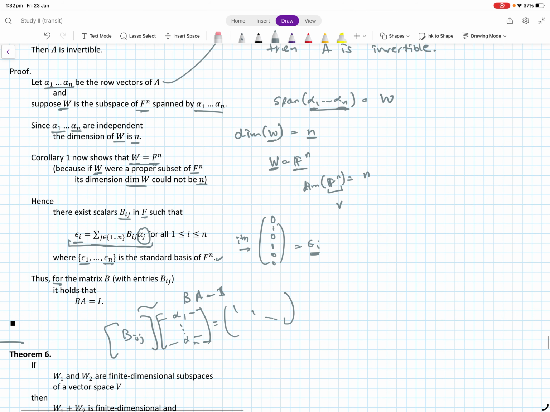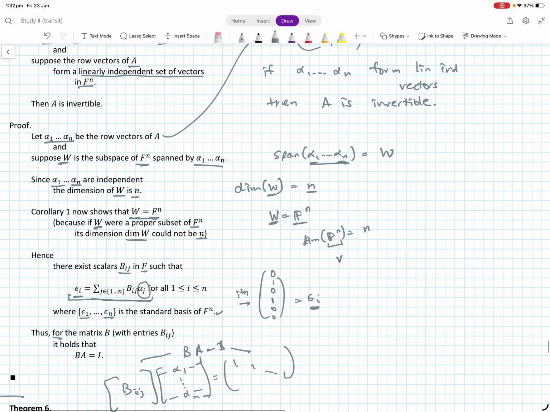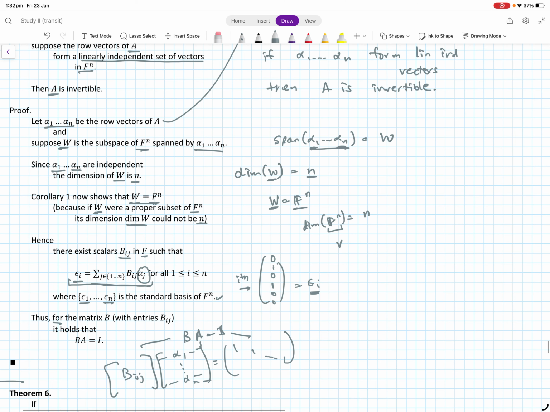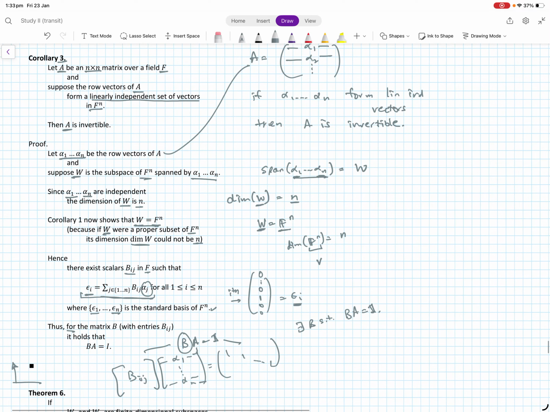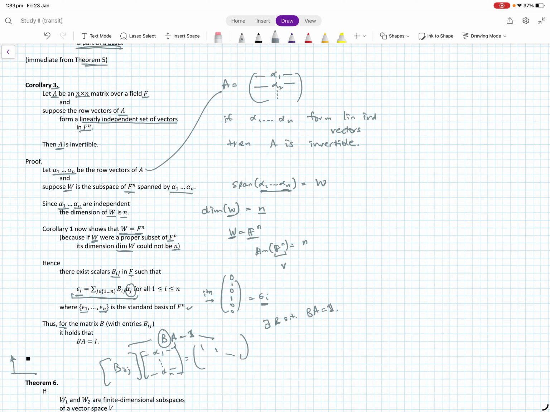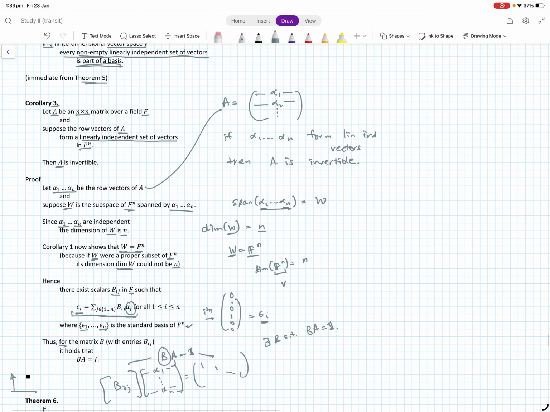Well, that means that A is invertible, and we actually find the inverse. So there exists P such that PA is identity. And from properties, it's enough to have just the left inverse because it's a square matrix and things are fine.